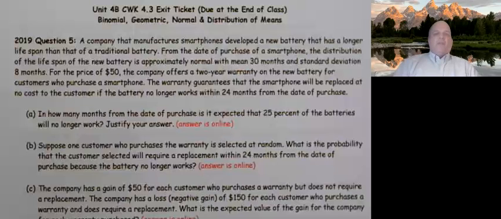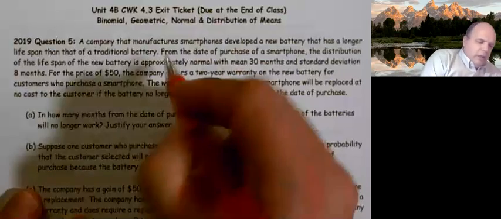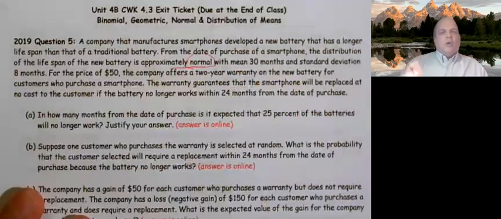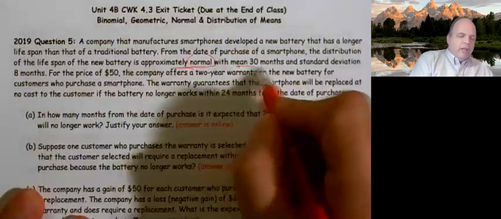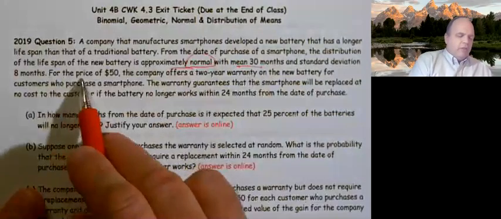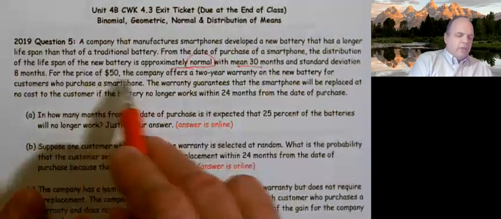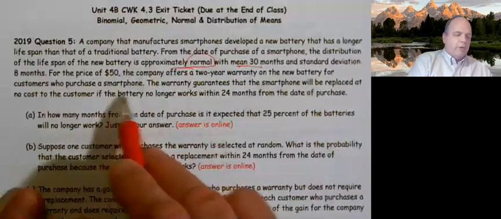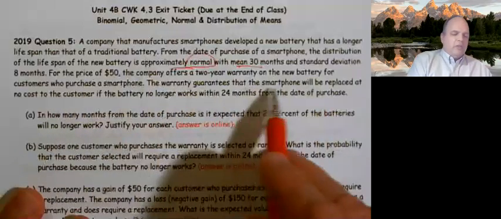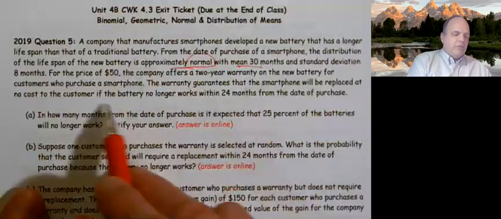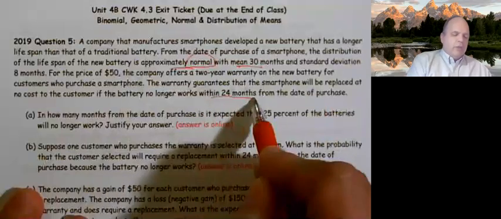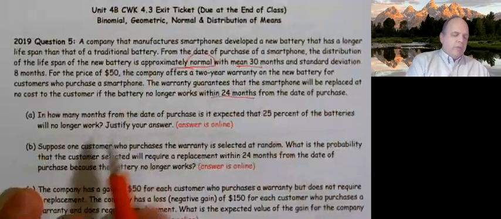From the date of purchase of a smartphone, the distribution of the lifespan is approximately normal. As soon as I see that word, I start thinking normal, with a mean of 30 and a standard deviation of 8 months. For the price of $50, the company offers a 2-year warranty on the new battery for customers who purchase a smartphone. The warranty guarantees that the smartphone will be replaced at no cost if the battery no longer works within 24 months from the date of purchase.